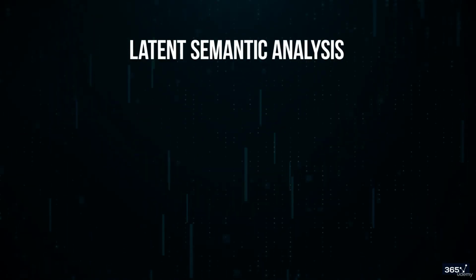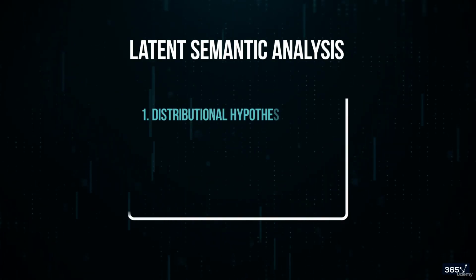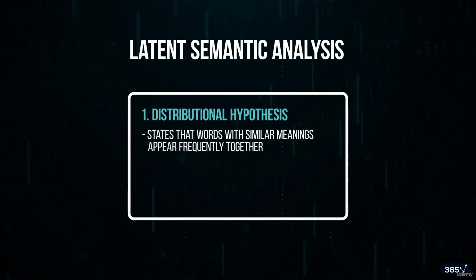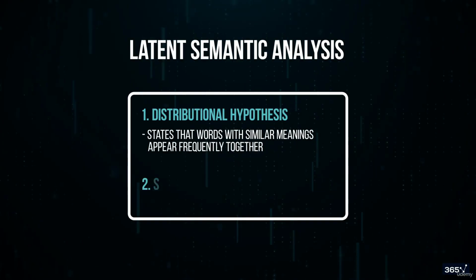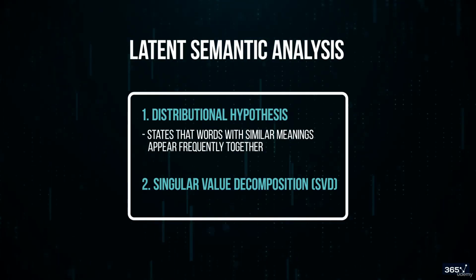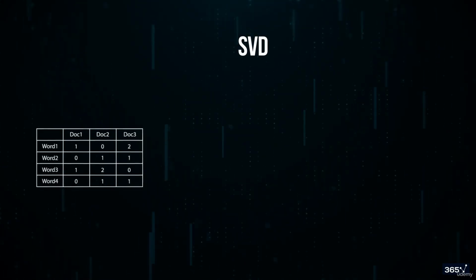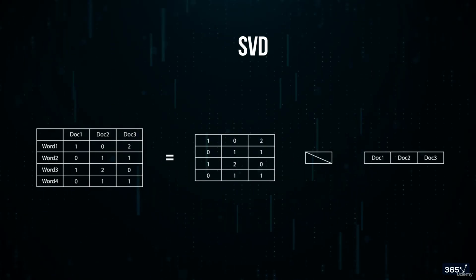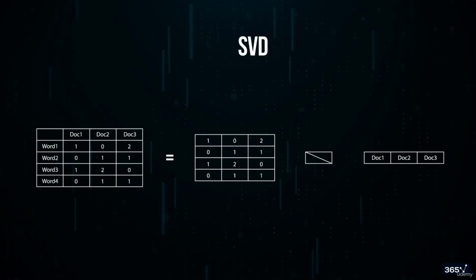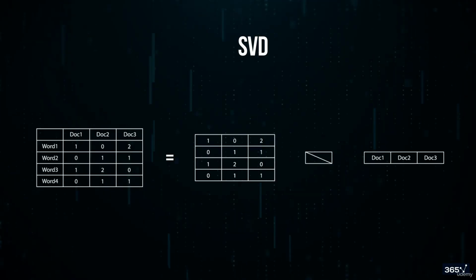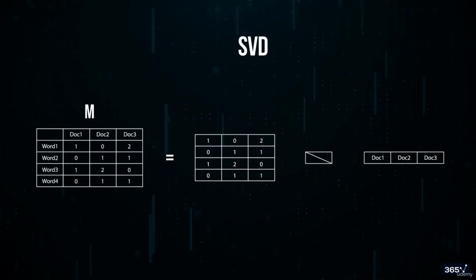Latent semantic analysis rests on two ideas. The first is the distributional hypothesis, which states that words with similar meanings appear frequently together. The second idea is singular value decomposition, which we'll abbreviate to SVD. SVD recreates text documents into different vectors. Each vector expresses a different way of looking at meaning in the text. The vectors can be expressed by the following equation.